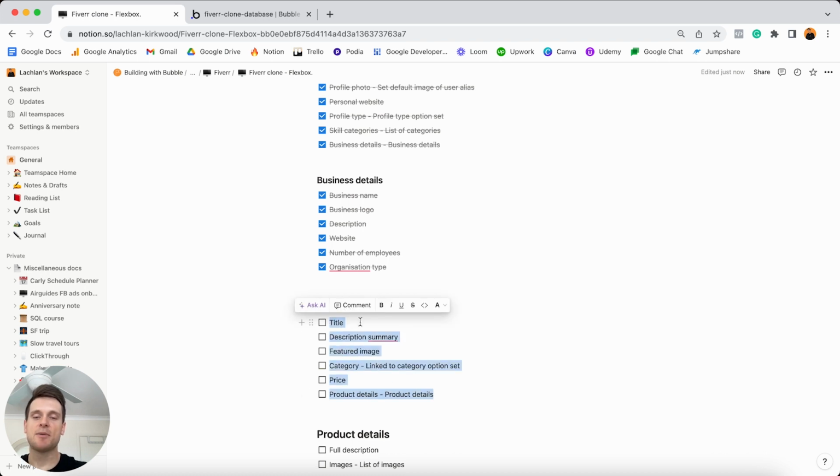So every single time a freelancer wants to list their services, they're going to create a new product in our database. And of course, as I mentioned, we're going to store some information about that product. So things like the title of it, the description summary, and a featured image, and so on.